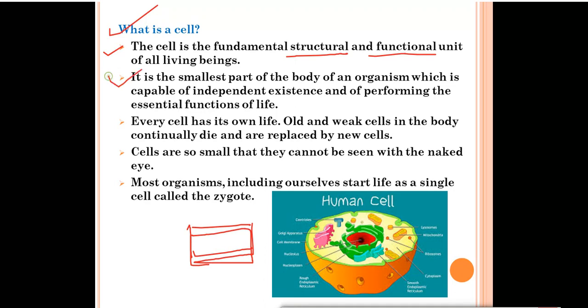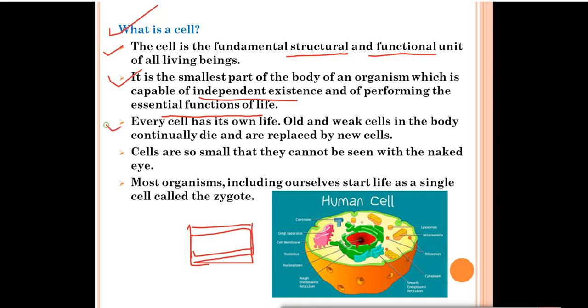Second point, it is the smallest part of the body of an organism which is capable of independent existence and of performing the essential functions of life. In our body, we have a lot of organ systems, but the cell is the smallest part of the body which can exist independently, and it can perform all the basic essential functions of our life, like respiration, digestion, movement, etc.